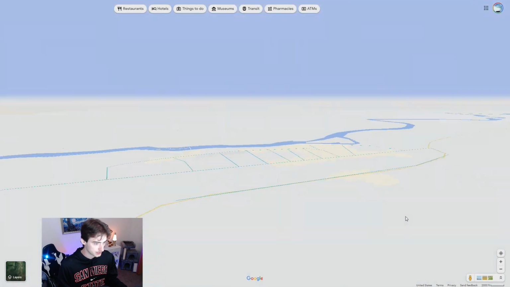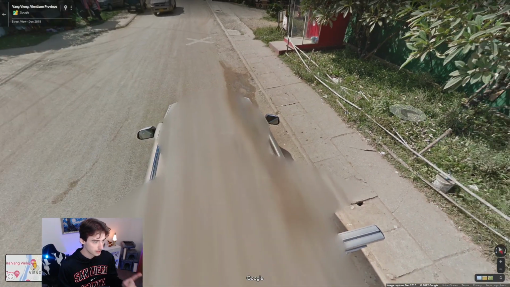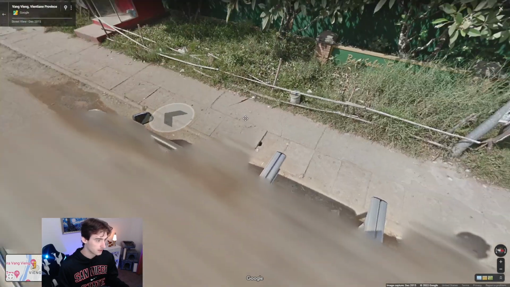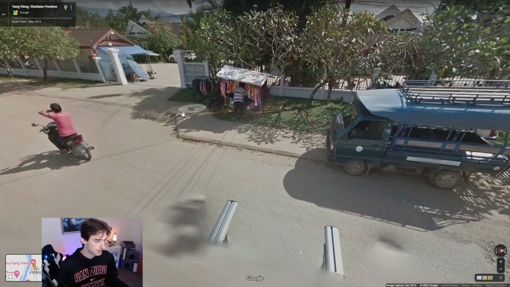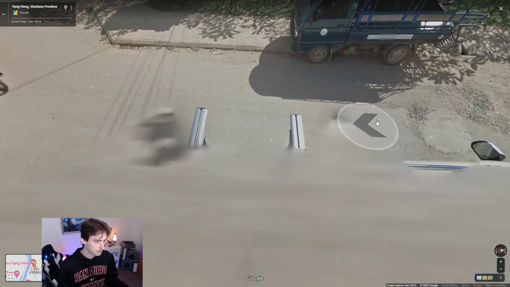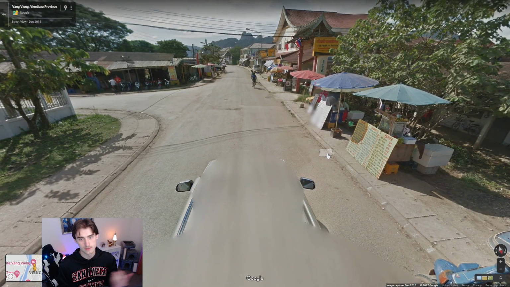Vang Vieng here, it's barely any coverage at all, but we do have a slightly different Google car. It has a little bit of blue in it, it looks like here. This is slightly different than the one in Pakse. So if you can learn the difference between this one and the other one, and learn your way around Vientiane, Laos is almost a pretty easy country to get once you practice a little bit.